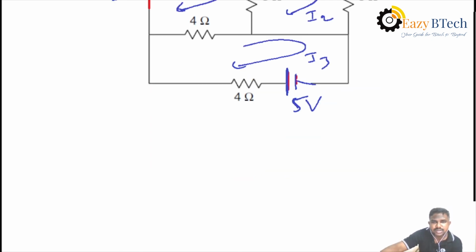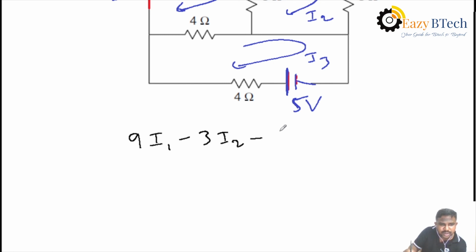What are the equations? Apply KVL to each loop, that is 9I1, the 3 ohms is a mutual element minus 3I2, again 4 is also mutual, there is no voltage source in the first loop, then equal to 0.